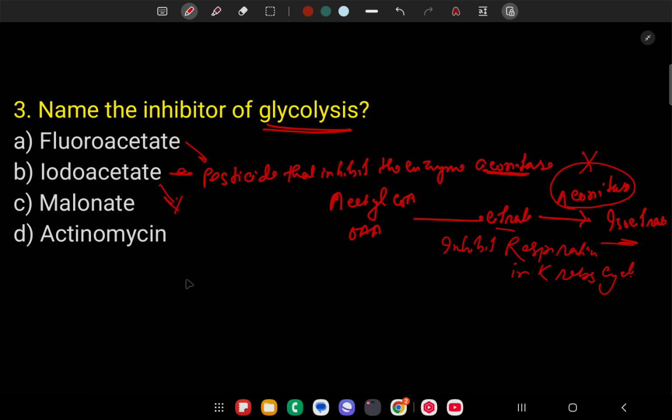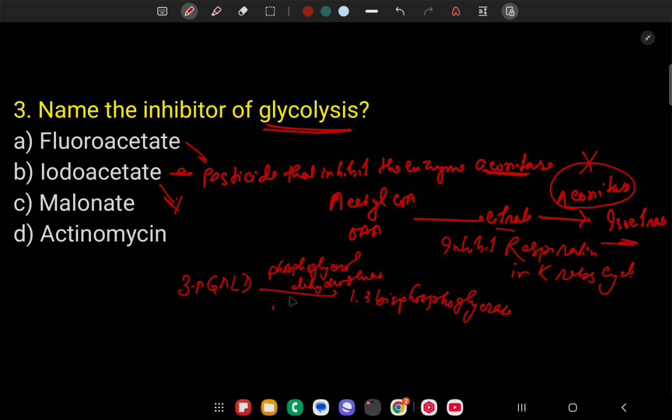Iodoacetate inhibits 3-phosphoglyceraldehyde from producing 1,3-bisphosphoglycerate in glycolysis, in the presence of the dehydrogenase enzyme.